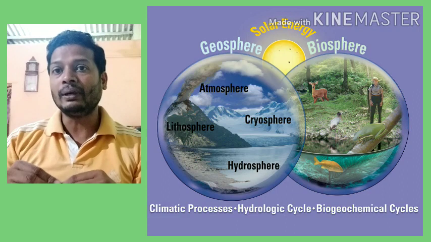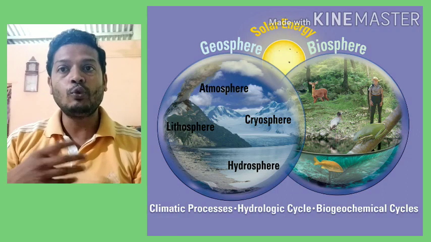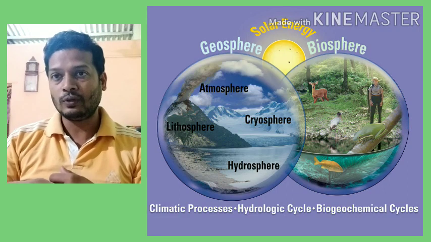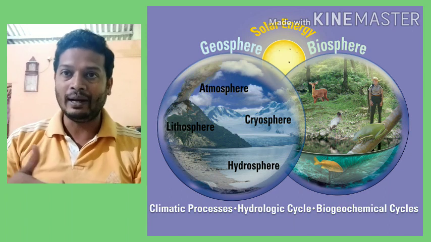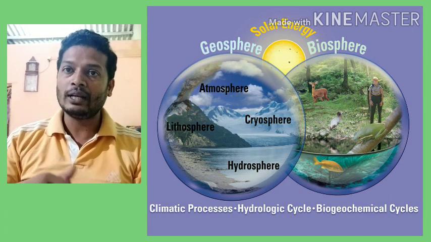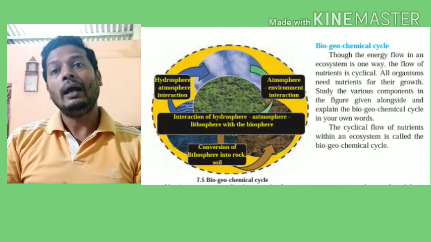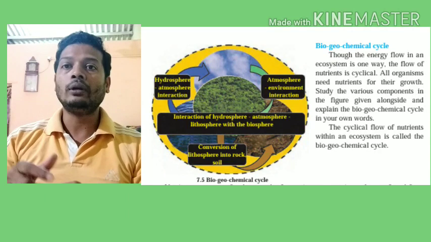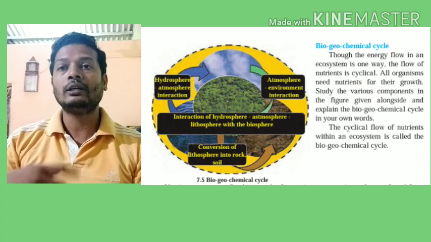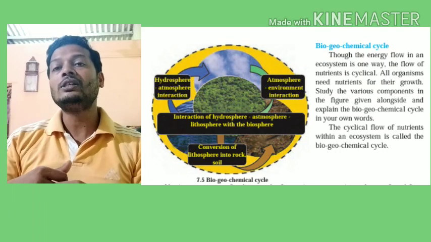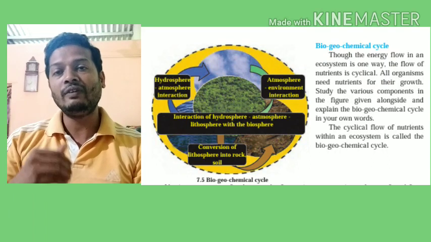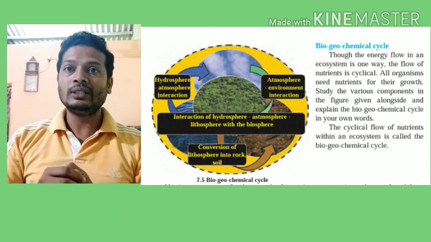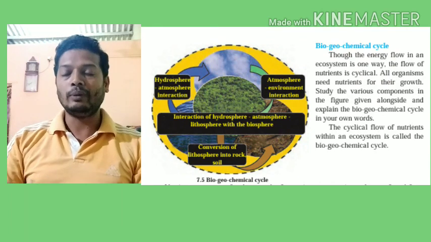So these chemicals keep on moving in a cyclic fashion from biotic factors to abiotic factors, from living organism to non-living and back again into the living organism. So this cycle keeps on continuing, or it keeps on rotating. The nutrients keep on moving from living to non-living, non-living back into the living. So these are commonly termed as biogeochemical cycles.